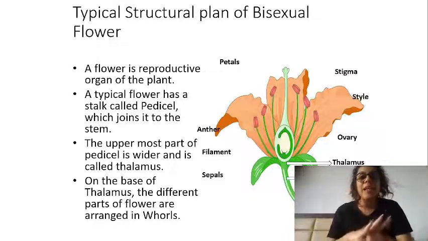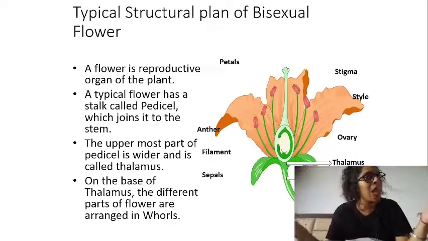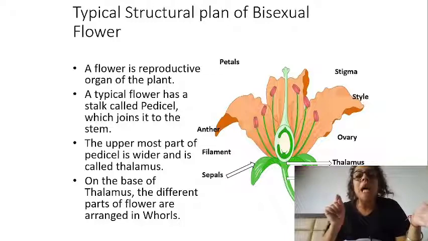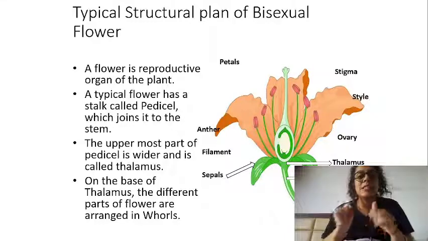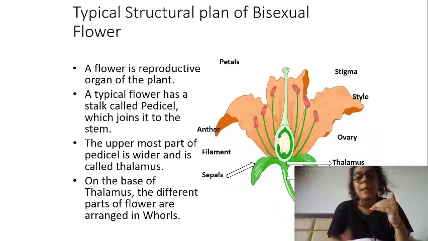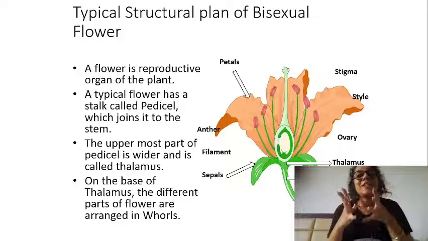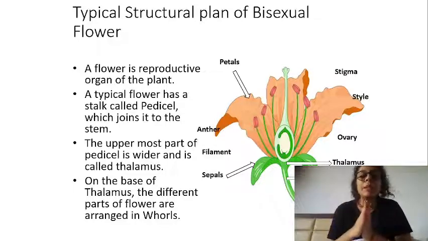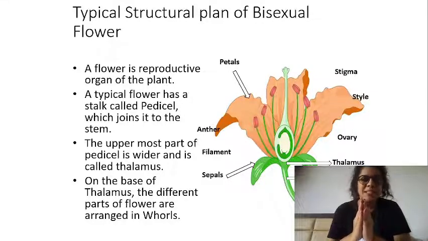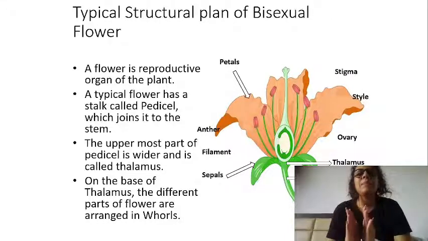Now when you contract it, the lowermost leaf will become the outermost part, and that is known as sepal. The outermost part of the flower is known as sepal. Inner to sepal, the second leaf is the petal, the most attractive part of the flower. What is sepal doing? Suppose this is a bud, and these are petals. Sepals are protecting them from outside, so in the bud condition, sepals have the role of protecting the bud.